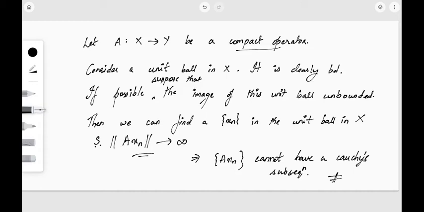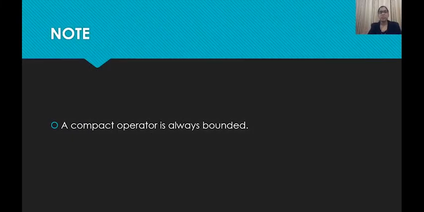So that means if we consider the unit ball in X, the corresponding image is also bounded. That is, the unit ball is bounded, so the image under the compact operator will also be bounded. That gives the proof of the note that a compact operator is always bounded. It is direct from the definition of the operator and the definition of boundedness. So I hope the proof is clear.